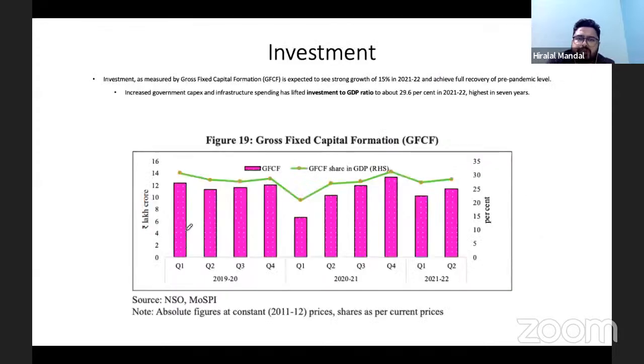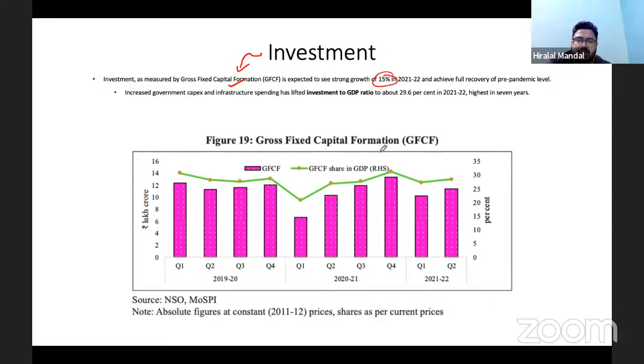So that's from the consumption side. Now, what about the investment side? In order to measure investment, we use gross fixed capital formation, and it has seen a strong growth of 15%.